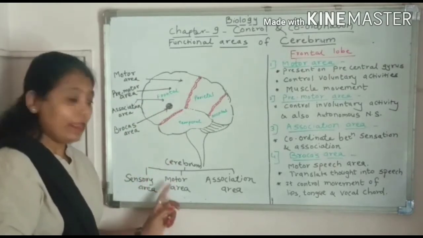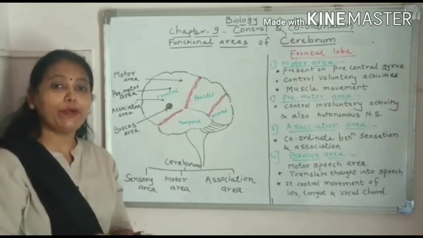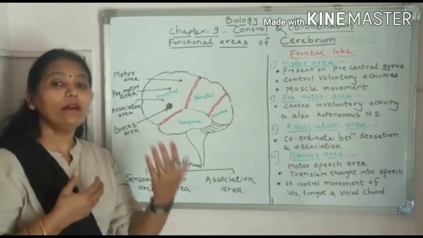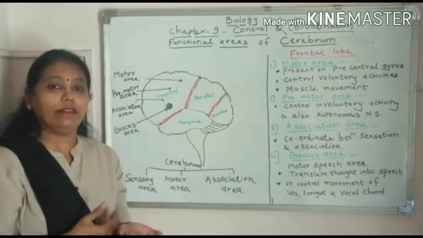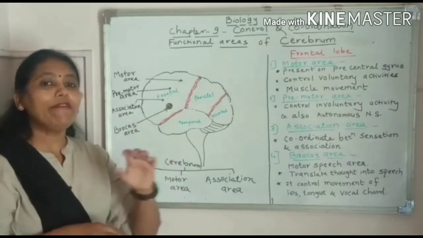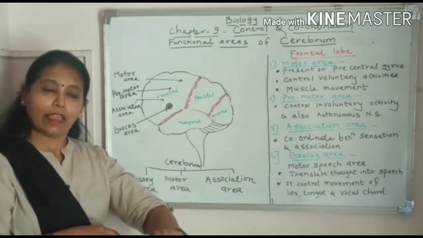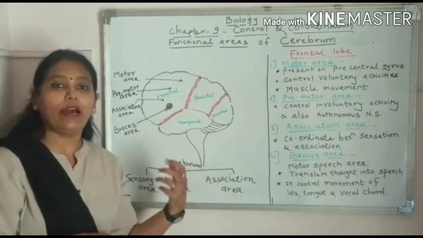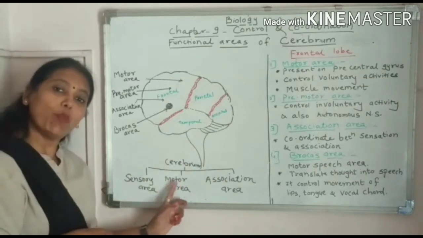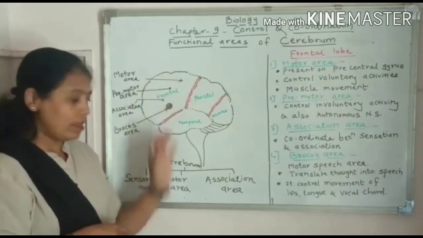Motor area. Here M stands for motor and M stands for movement. You have to remember. Whenever we are getting any message from the sense organ, immediately we give a response. For example, whenever our skin touches a hot object, immediately we remove our hand. So here movement is present. That area is called motor area whenever movement is present.